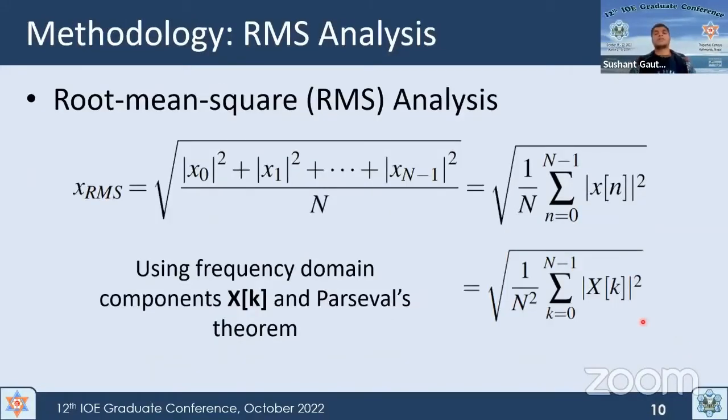To calculate the excitement of the audience during the game, we used a very simple root mean square analysis, also called RMS. This is frequently used, and is simply the square root of the arithmetic mean of squares of a group of audio frames. As the frequency spectrogram provides a more precise depiction of energy across time, we use the frequency domain intensity and the frequency domain equivalent of this formula as per Parseval's theorem to calculate RMS.